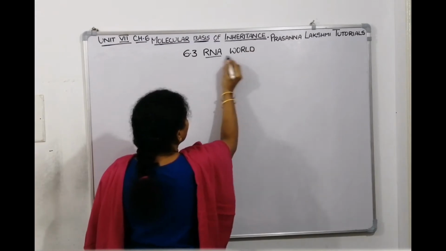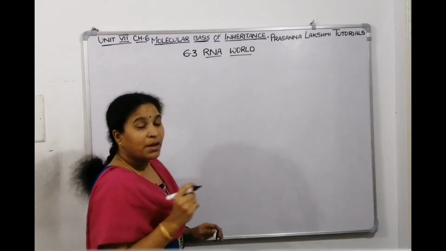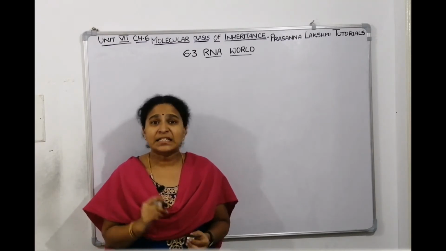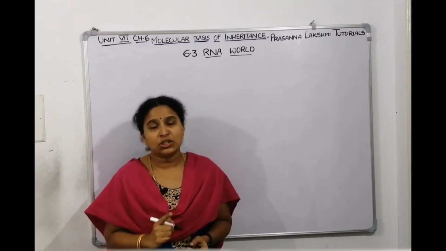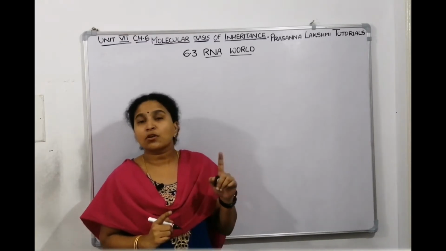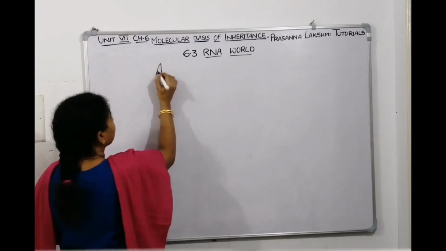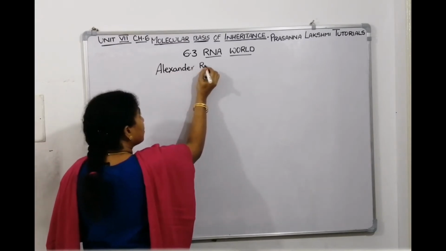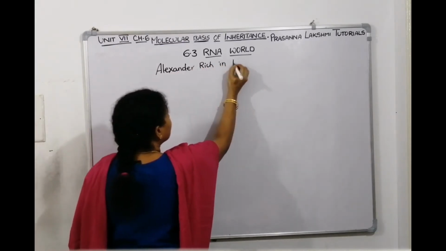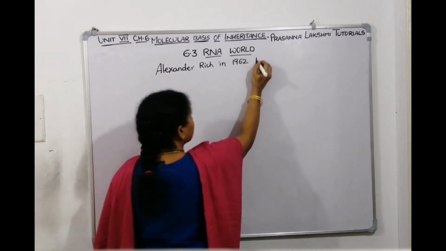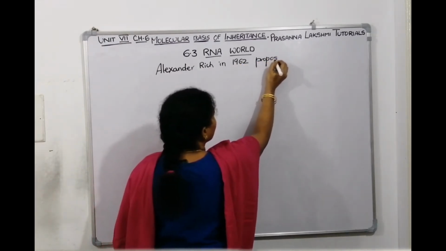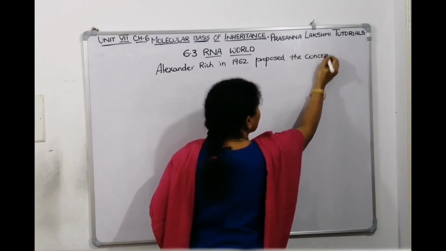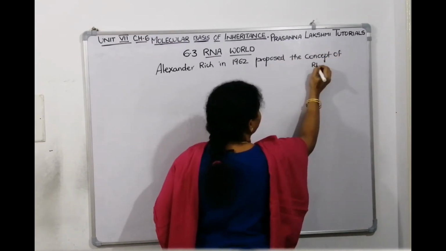What is RNA world and who explained this hypothesis of RNA world and who coined it? Alexander Rich in 1962, right? He proposed the concept of RNA world. Alexander Rich in the year 1962 proposed the concept of RNA world.